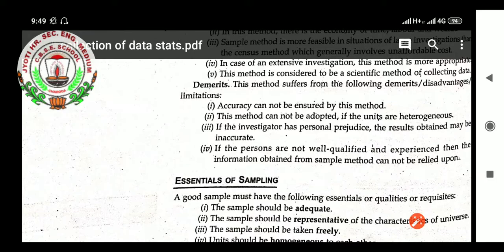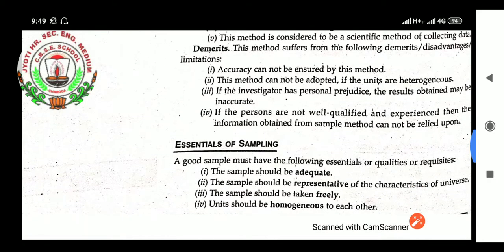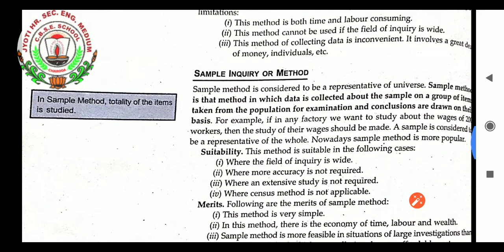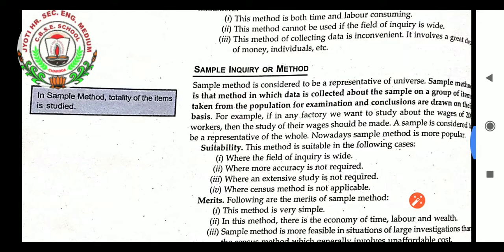So students, now I can start my topic, that is sampling. Second part of the data collection method, that is sample inquiry or method. As the name is sample, you can come to know that when we want to collect the data of the whole universe, it is impossible because the universe is not so small that we can collect the whole data.